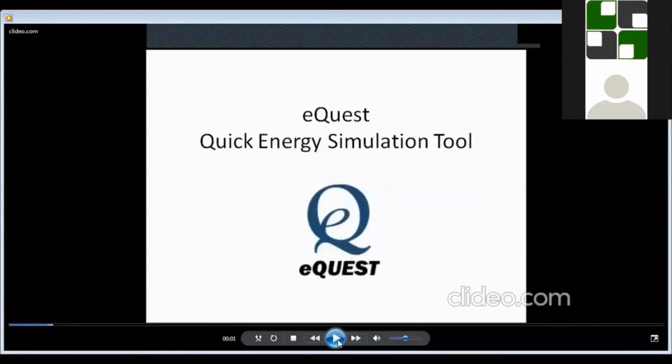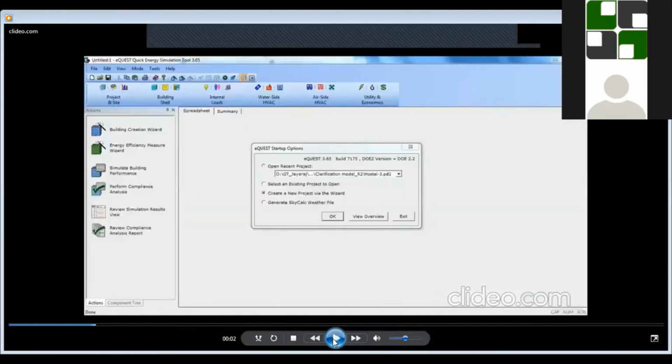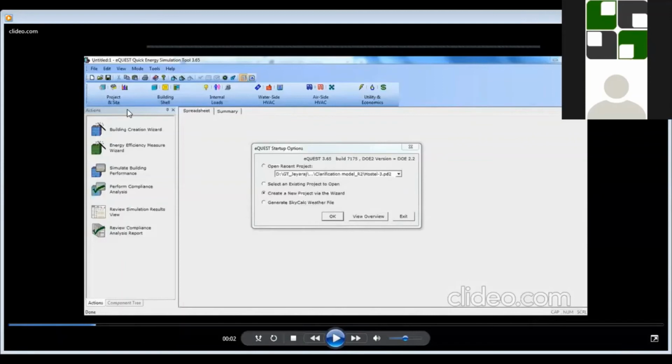This is a small video in which we have done a case study of a real-time model. Starting with the first slide, when you click on eQuest, you'll get this screen in which, from the left side, there are project and site, building shell, internal loads, water side HVAC, air side HVAC, and utility and economics. Below you can see the building creation wizard. This is the wizard mode in which the 3D model has to be done, and later on the detail mode will be used to work on these segments.